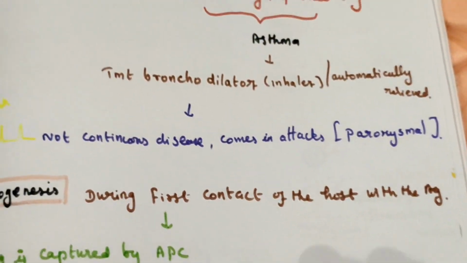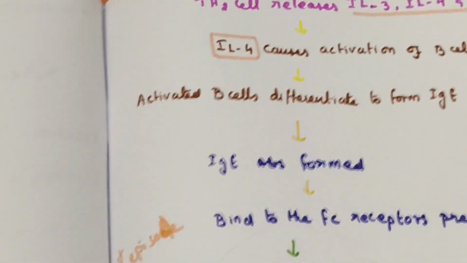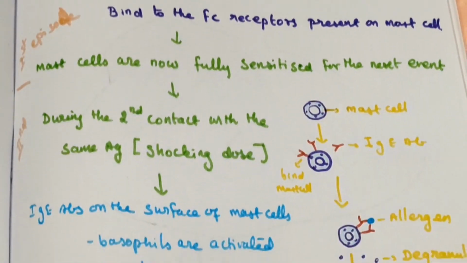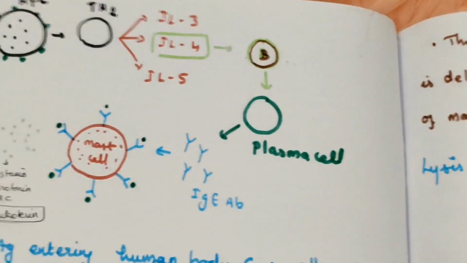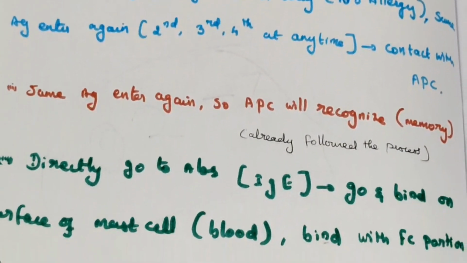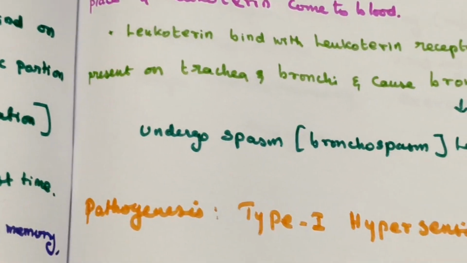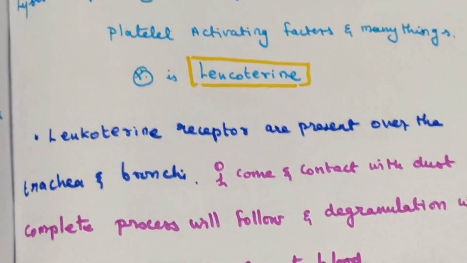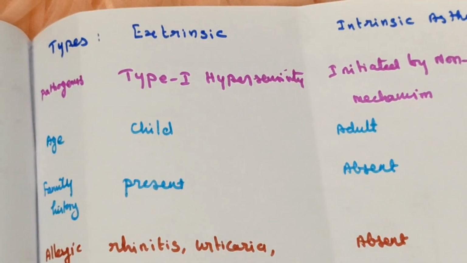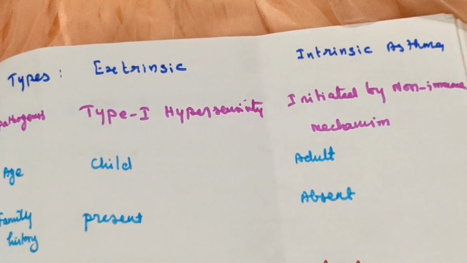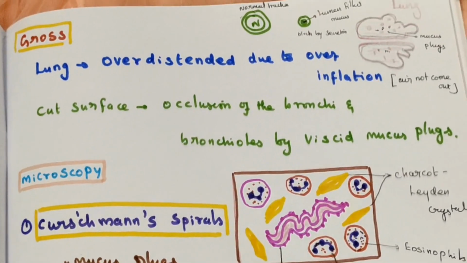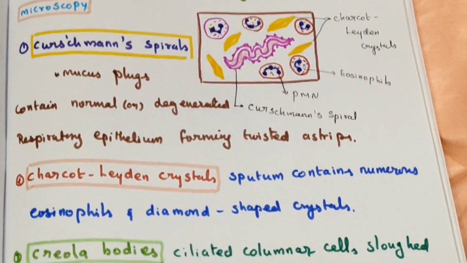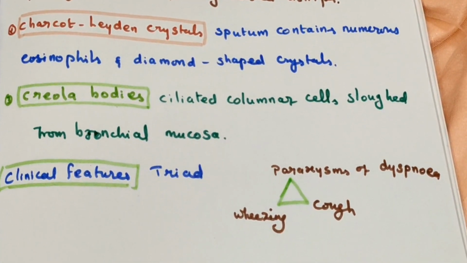This video discussed the introduction, pathogenesis, diagram, why this happens because of type 1 hypersensitivity reaction, then types of extrinsic and intrinsic asthma, then gross and microscopic observation and clinical picture. Thanks for watching.